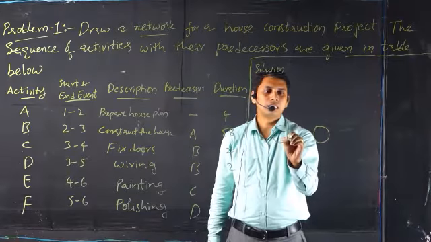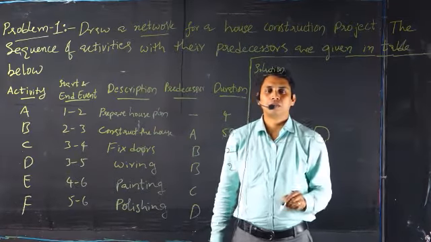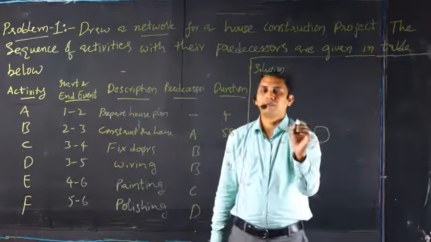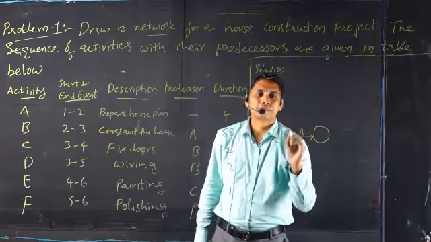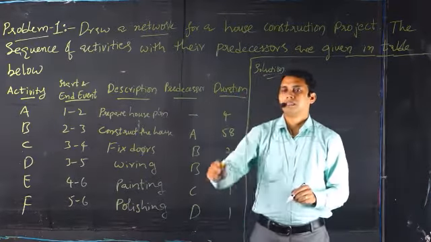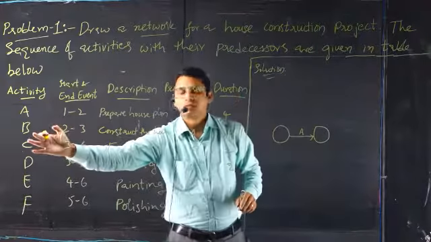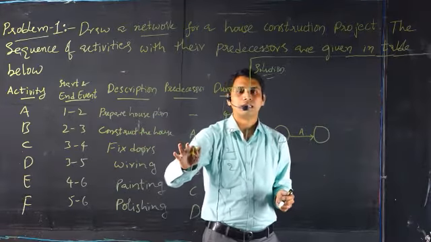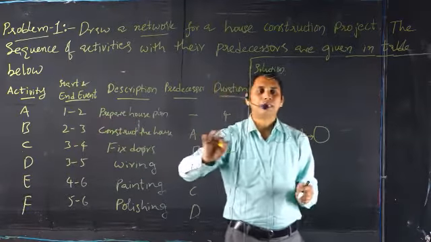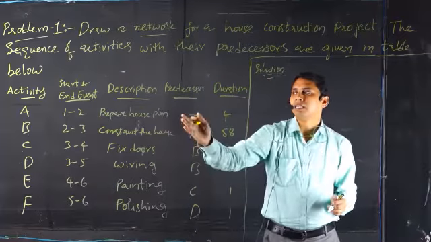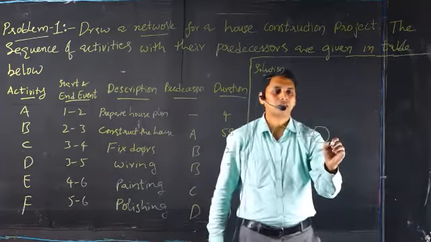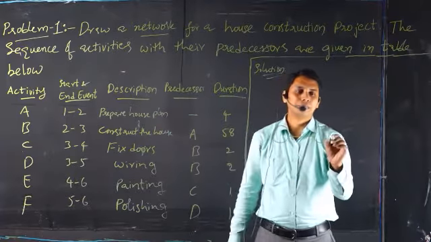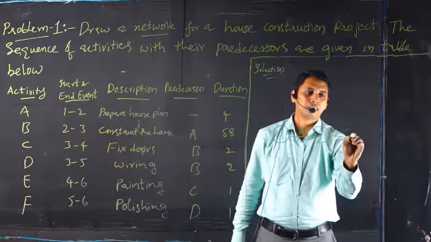Since it is an initiating activity, there won't be any predecessors for this particular A. So now we can draw it here, it is A. And then for writing activity B, we should ensure that there is a predecessor A. Before writing B, we should see whether the predecessor activity is already written or not. So yes, A is already written. Now let us start writing the activity B. Let's say from here to here it is B.